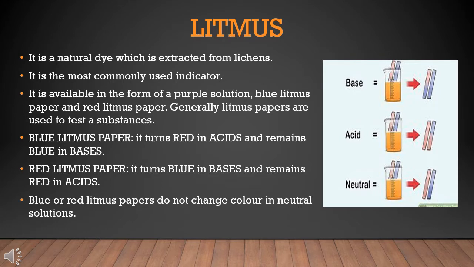It is a purple dye which comes from lichens. When added to an acidic solution, it turns red, and when added to a basic solution, it turns blue. A paper soaked in litmus solution and dried is called litmus paper. It is available in two colors, blue and red litmus paper. Blue litmus paper turns red in acids and remains blue in bases, while red litmus paper turns blue in bases and remains red in acids. Blue or red litmus paper do not change color in neutral solution.